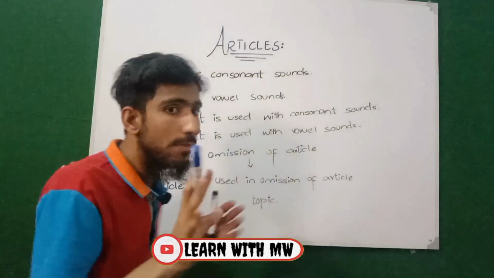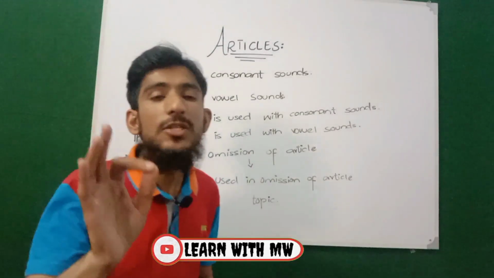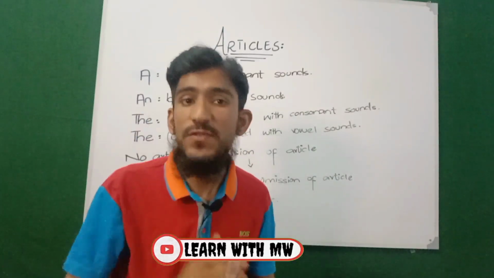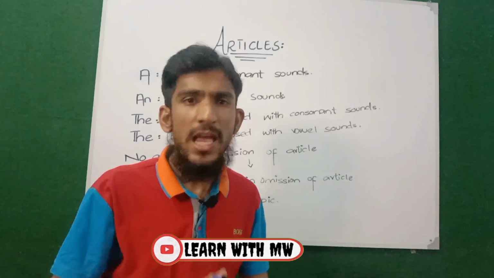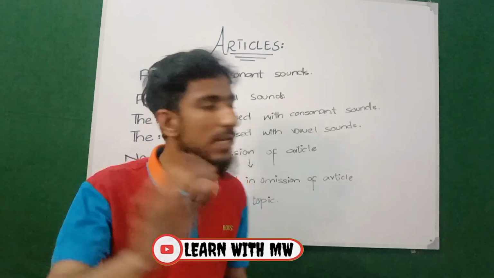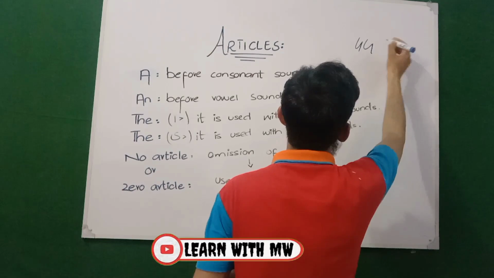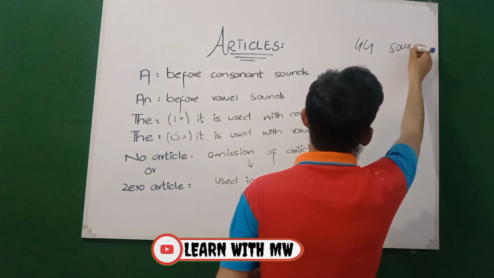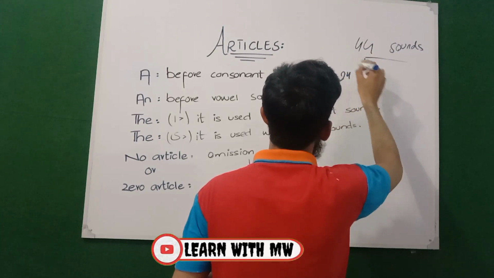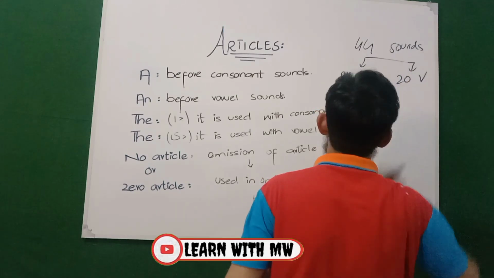Now, grammarians have mentioned that this classification of articles is according to the voicing, according to sounds. On the basis of sounds, there are 5 articles. The whole concept of articles revolves around sounds. So keep in mind, there are 44 sounds in English, which have been categorized into 2 categories. 24 sounds are consonants and 20 sounds are vowels.